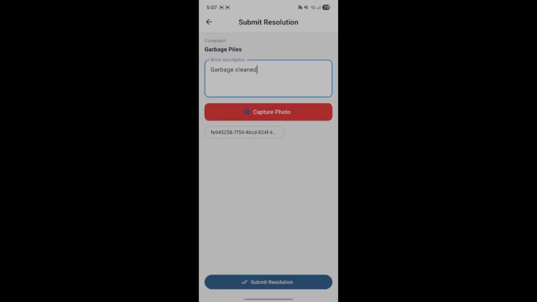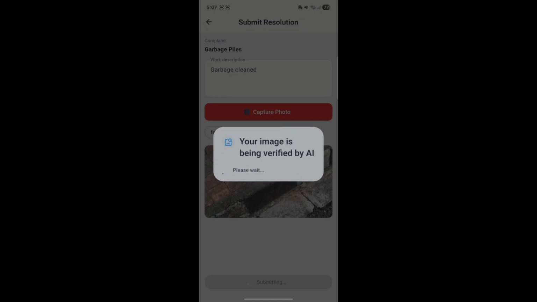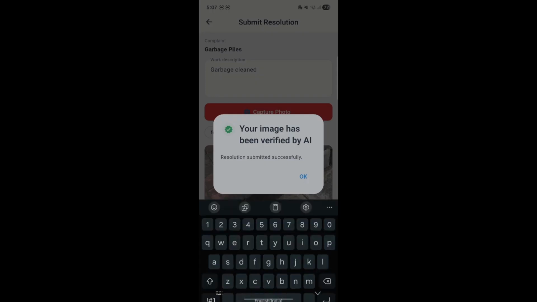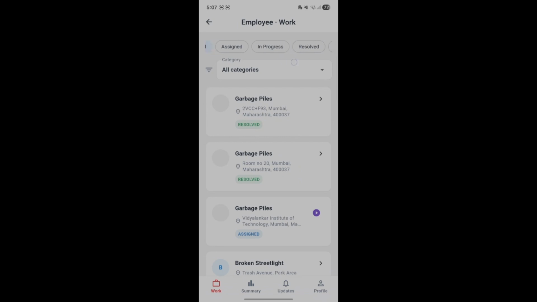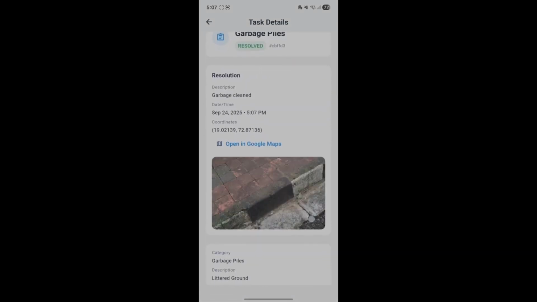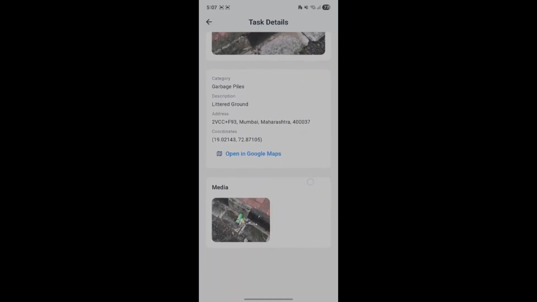Okay, and we submit the resolution. So by the time the image gets submitted, the image has been verified by AI using our progress detection AI. So actually it assigns the quality of work in the complaint section. So you can see the complaint has been resolved. You can see the resolution image and the complaint image as well.